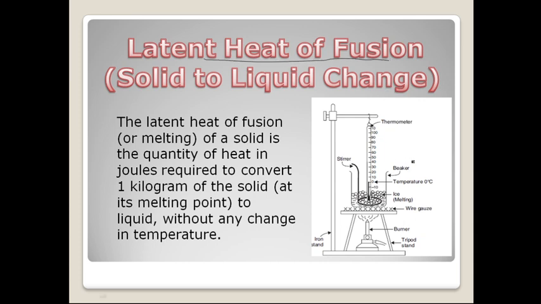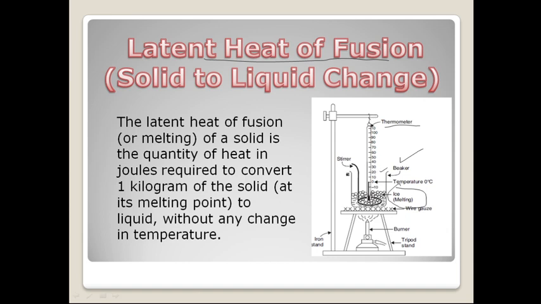You see, there is a beaker, and inside the beaker you can see we have taken ice. Inside the beaker we have taken ice and we have put one thermometer here. You can see the different markings in the thermometer, 0, 10 and so on. We put a tripod stand, which is also known as an iron stand. In the iron stand we are holding the thermometer.